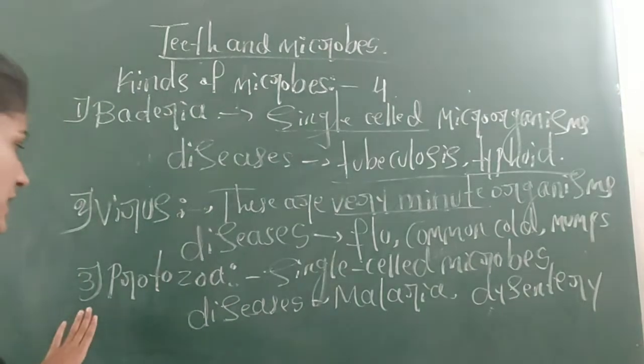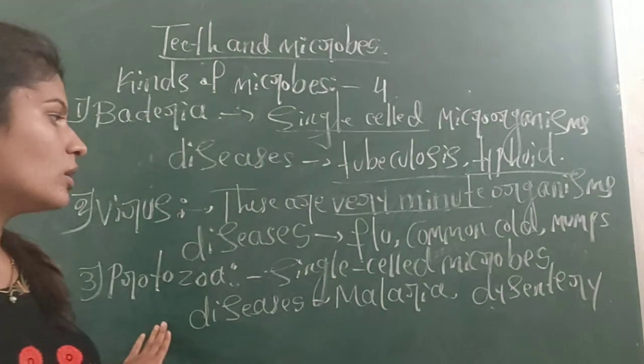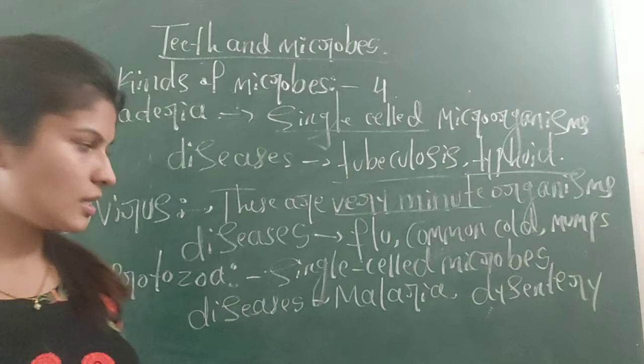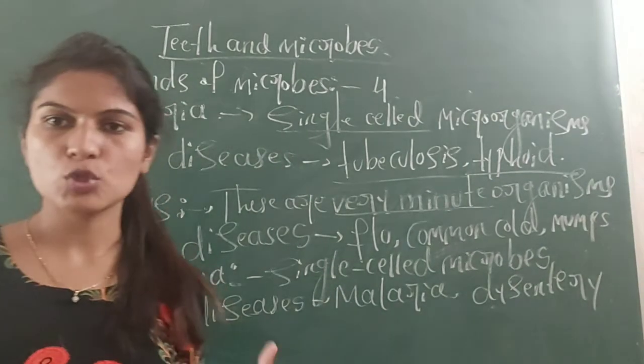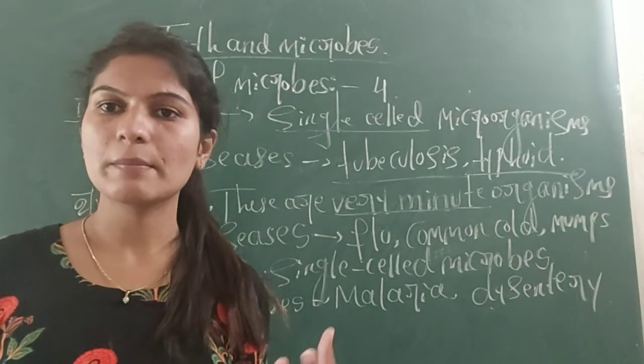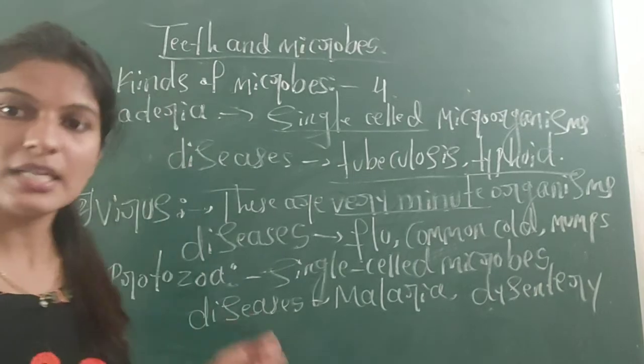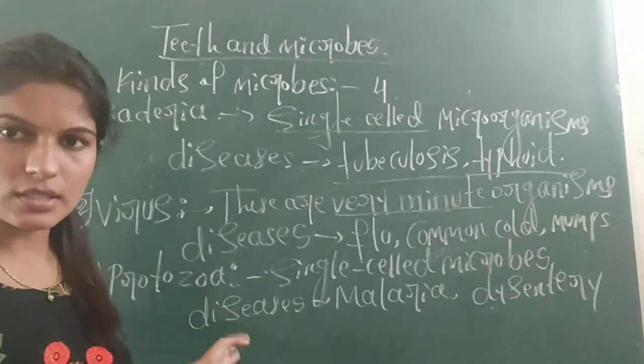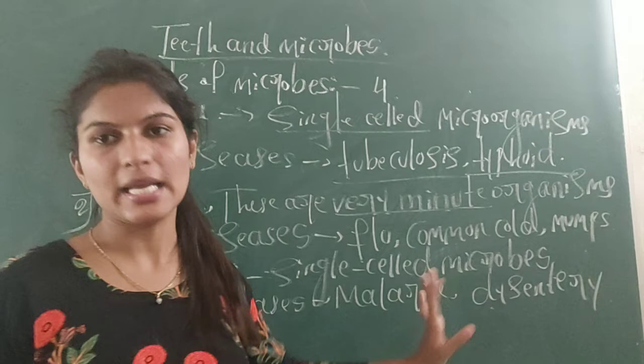And the third one is protozoa. These are also single-celled organisms, and not all protozoa are harmful to us. Some of them are good for us, but some can cause diseases like dysentery and malaria.